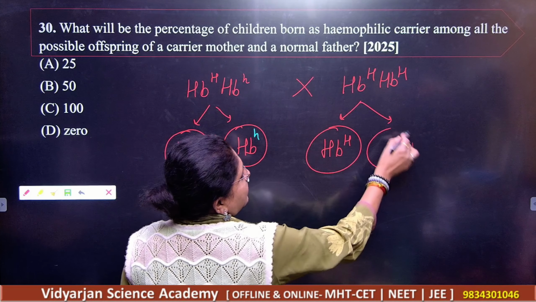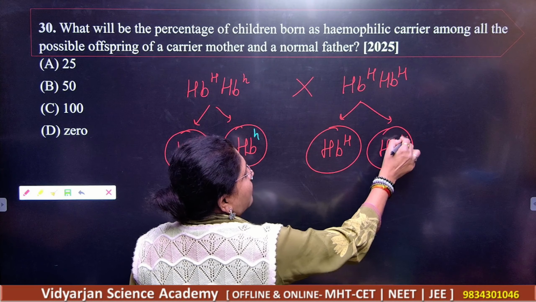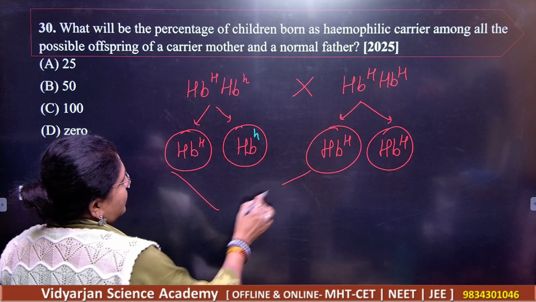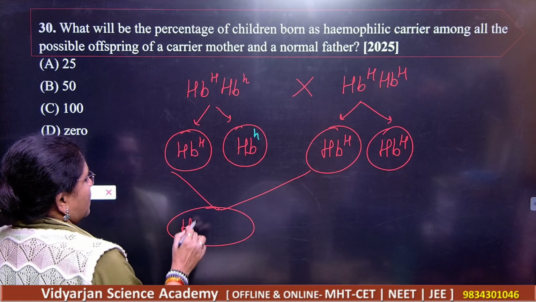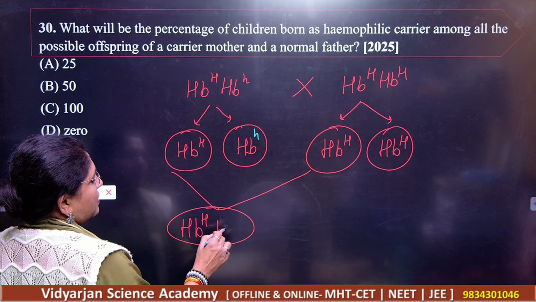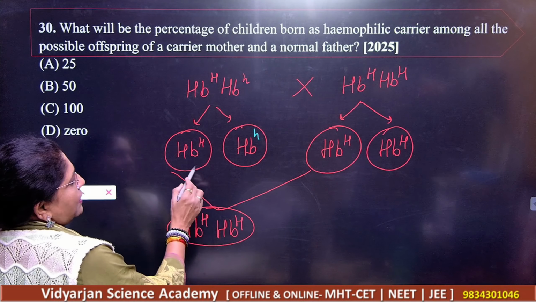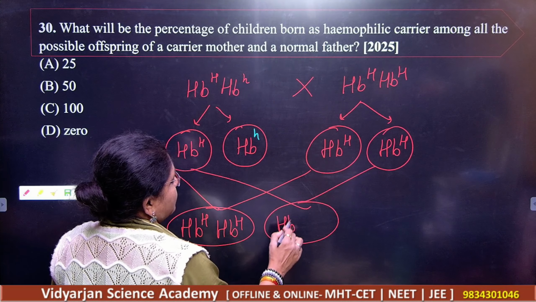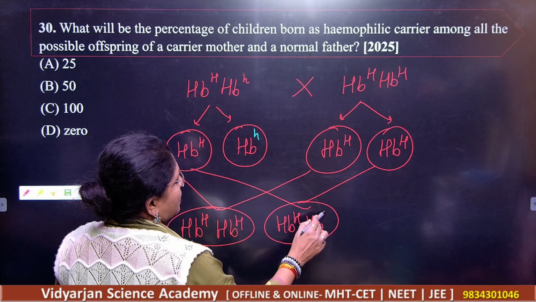Obviously, a normal person will have the capital H here, normal. So this will give you the carrier, this one. Got it? Then this will give you the same again, right?